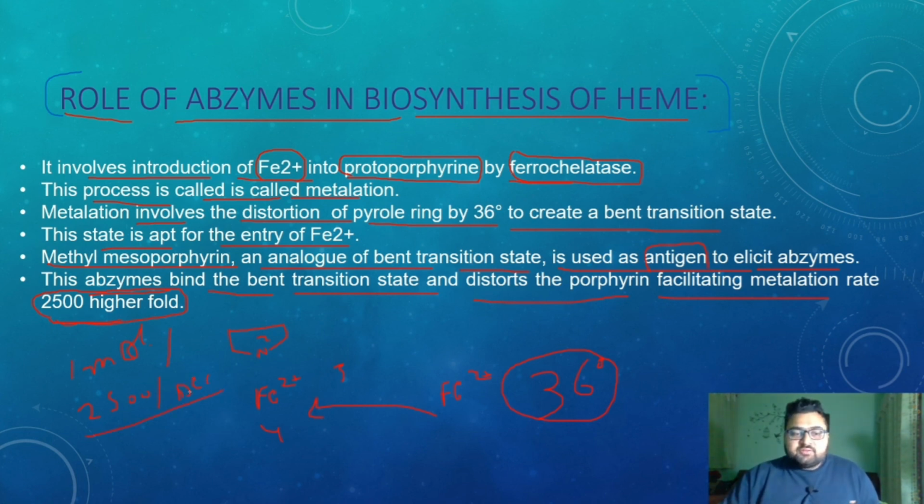So this is a major role we can see of the enzymes. There are many more roles of the enzymes, but this is the basic that we should know if we are going to study enzymes.